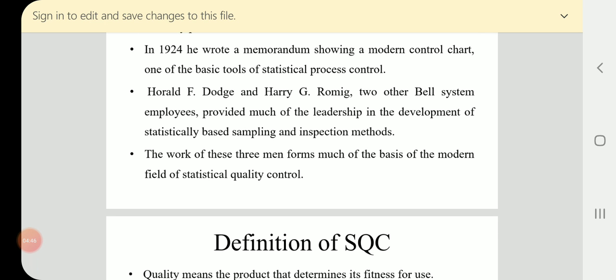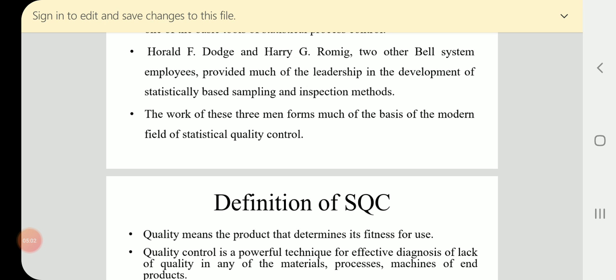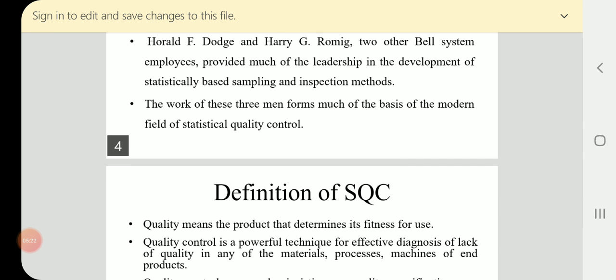And H.F. Dodge and H.G. Romig, 2 other persons, provided much of the leadership in the development of statistically based sampling and inspection methods, based on some particular sampling inspection rules. They developed some theory which supports statistical quality control.